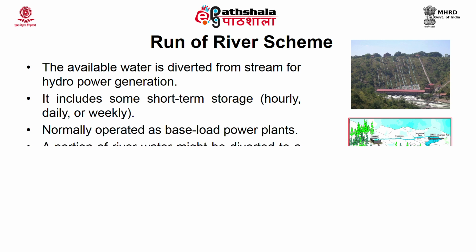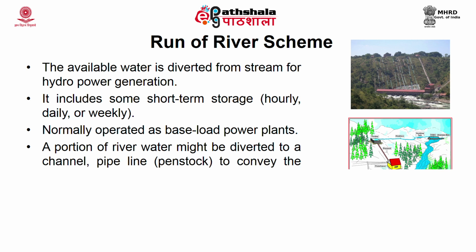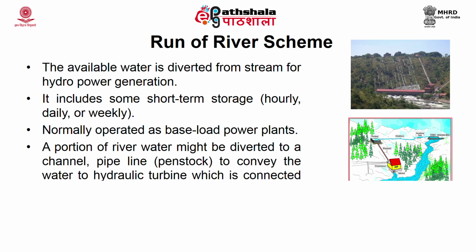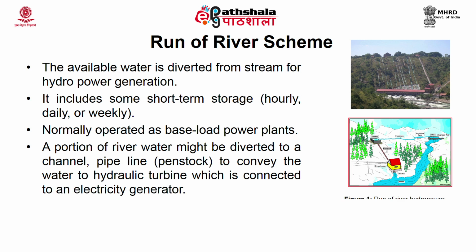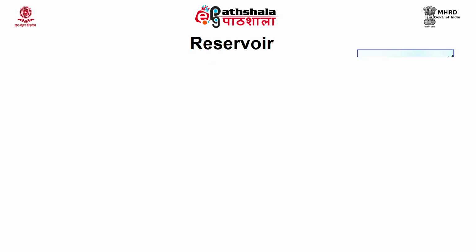A portion of river water might be diverted to a channel or pipeline, which is the penstock. We have already seen what a penstock is. It conveys the water to a hydraulic turbine which is connected to an electricity generator. The installation of this plant is relatively cheap and in general only minor environmental impact is observed under this scheme.